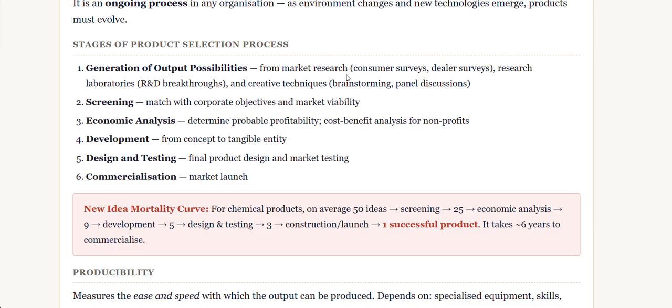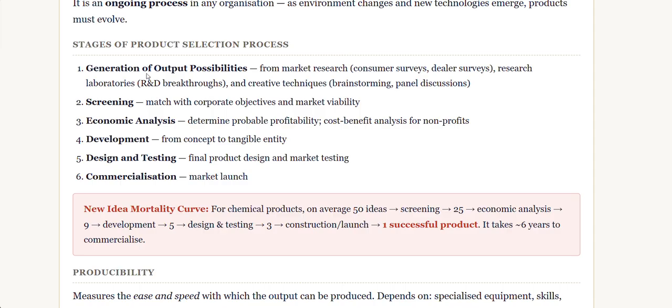So first we do the market research, like what the consumer surveys say, what the dealer survey says. Based on that we will have an idea of what kind of product consumers are asking for. And next one is research laboratories, R&D breakthroughs. Right now we know that the majority of consumers need this particular product, so we go for research and development. In research and development, the company might have a particular idea to implement based on the consumer's response.